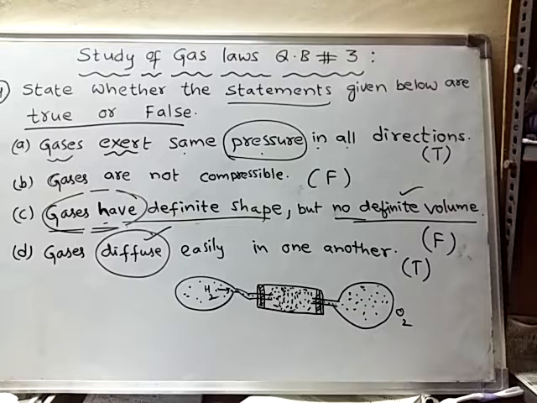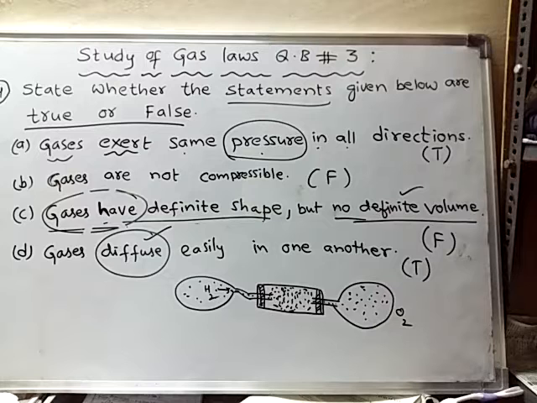Diffusion is nothing but spreading. Suppose you light an agarbatti in one corner of a room, and the smell of that agarbatti is felt by another person standing in the opposite corner of the same room. Why?